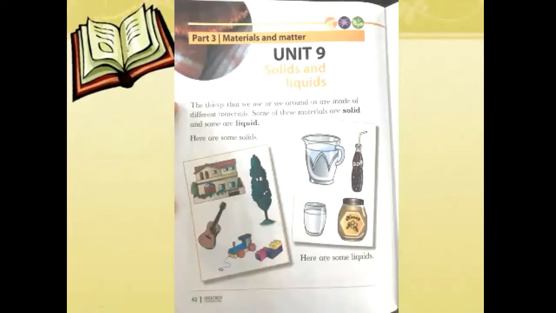Here are some solids. Look at this picture. Here you can find a house. So what do you understand by this? It means the house is solid. What do you understand by this picture? This is a tree, and a tree is solid. A guitar is solid. And what about these blocks? Blocks are also solids.